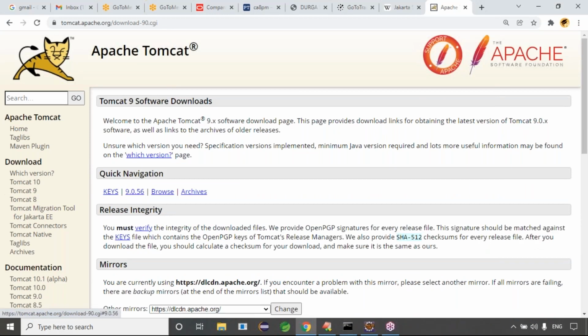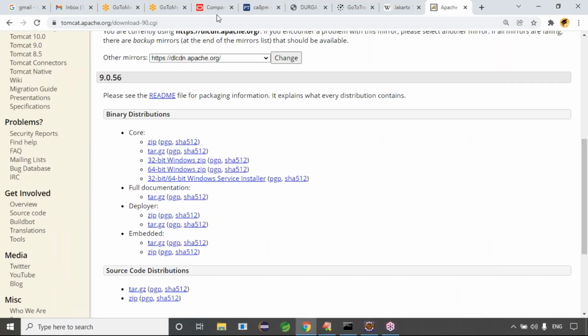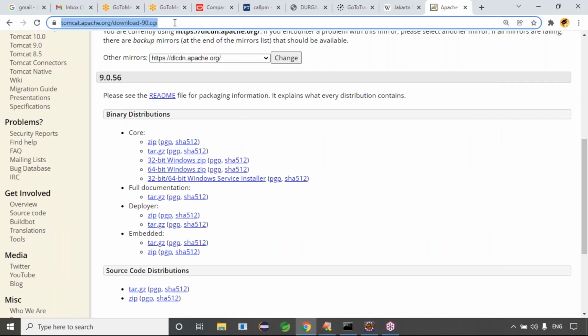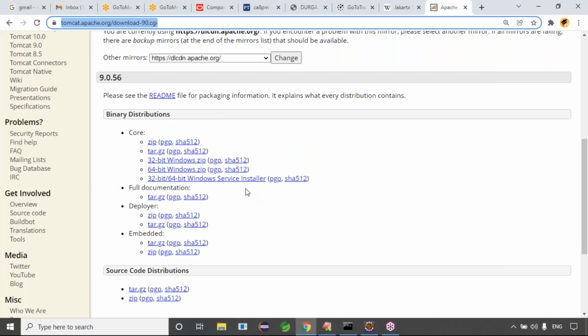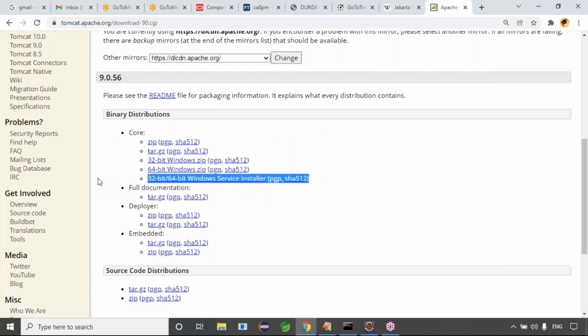If you click Tomcat 9, you will get this page. Go to this link and try to download the service installer. You can go for the 32-bit or 64-bit Windows Service Installer.